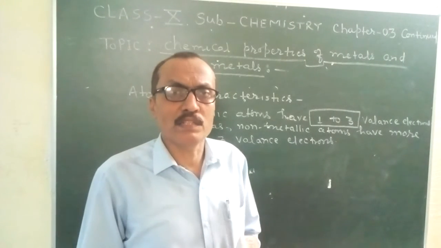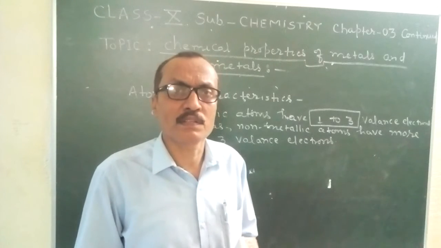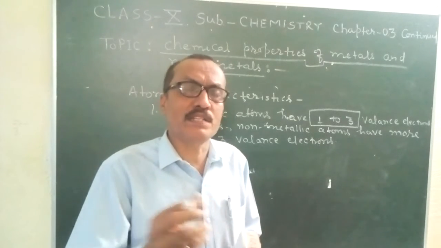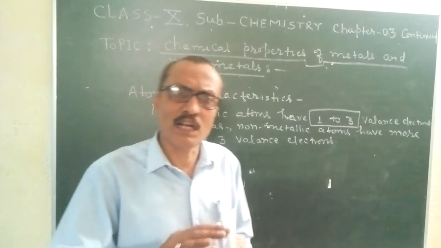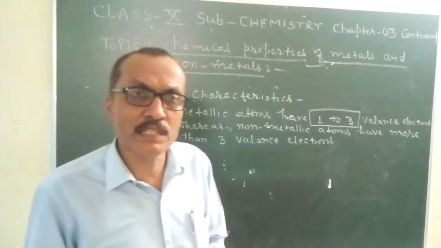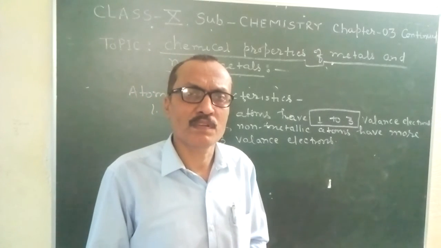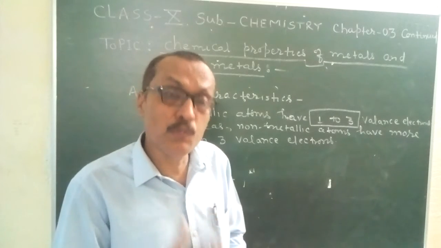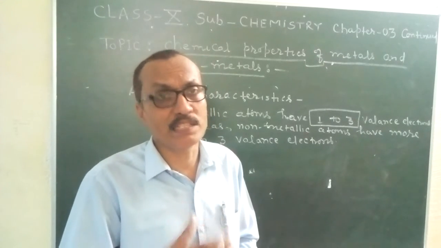Second point, students: the ionization energy of metals is low, whereas the ionization energy of non-metals is high. Due to low ionization energy of metallic atoms, metals have a tendency to lose electrons when they react.